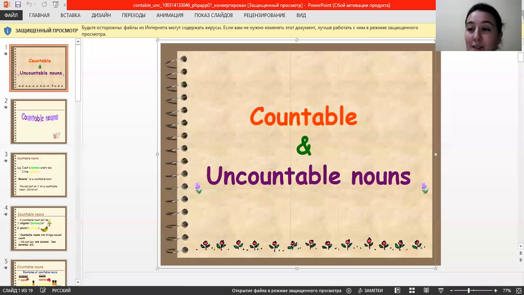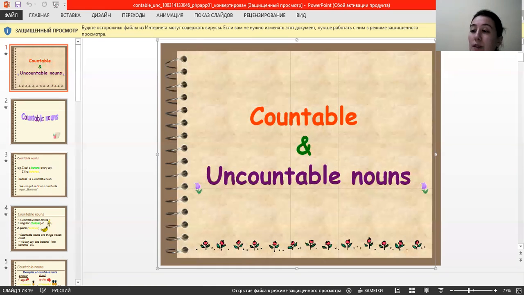So, students, the topic is countable and uncountable nouns. So, countable nouns. Let's start from the example. I eat a banana every day. I like bananas. A banana is a countable noun as we can put s at the end of the word. So, a countable noun can be singular, banana, or plural, bananas.